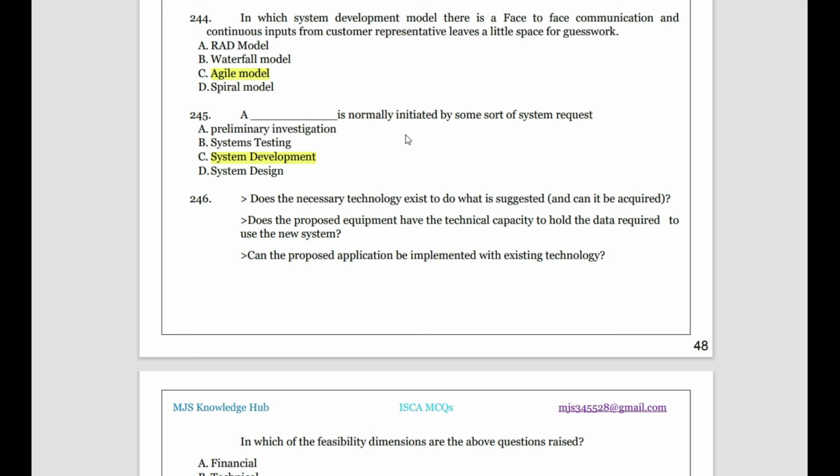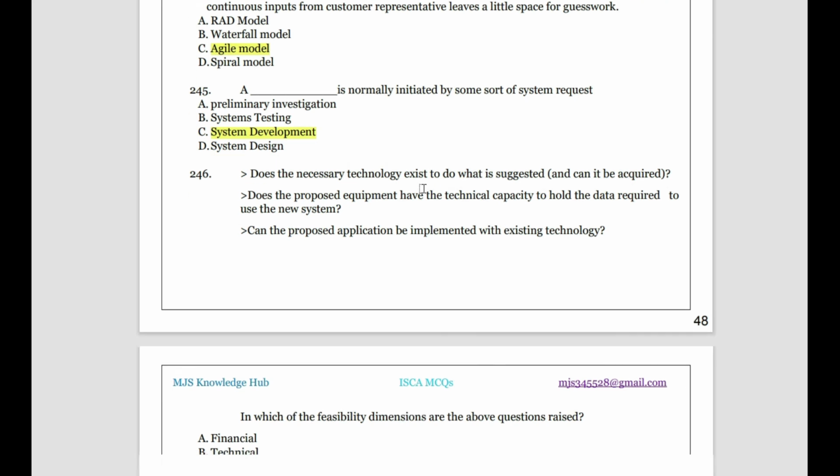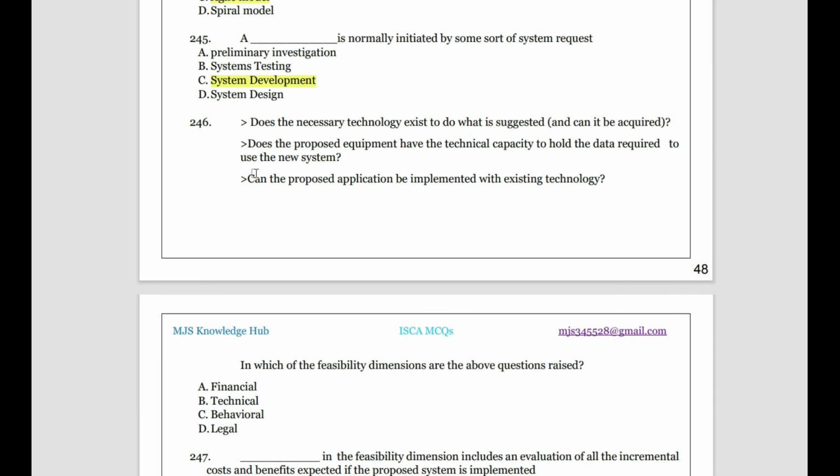So development comes only when there is a form of request. Okay, then does the necessary technology exist to do what is suggested? Does the proposed equipment have technical capacity to hold data required to use the new system? Can the proposed application be implemented with existing technology?